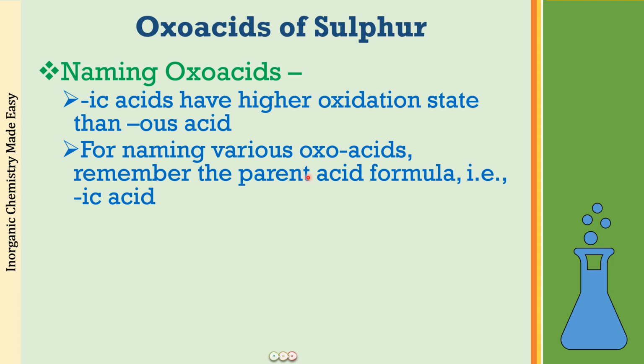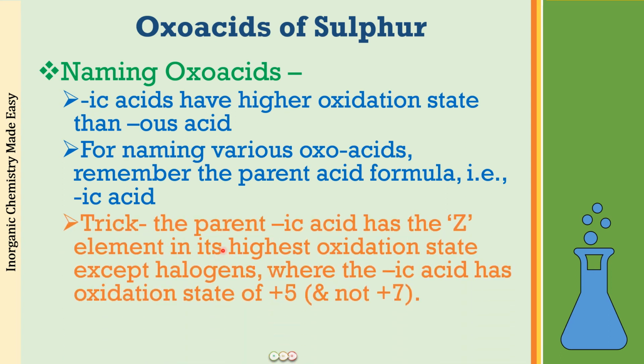Now the ic acids, I have given you a table of all the oxoacids which the elements are going to be forming. So let us see how we can even remember the formula for the ic acids for all these elements. The trick that you have to remember for remembering the parent ic acid formulas is that the Z element in all these parent ic acids is in the highest oxidation state, except for the case of halogens where the ic acid will not be in the highest oxidation state, that is +7. It is going to be in the oxidation state of +5. This is all that you have to remember.